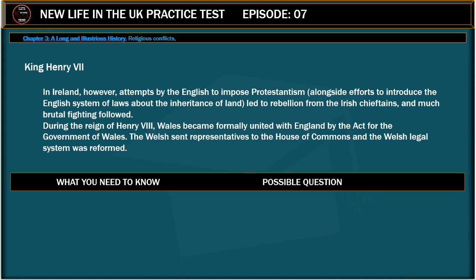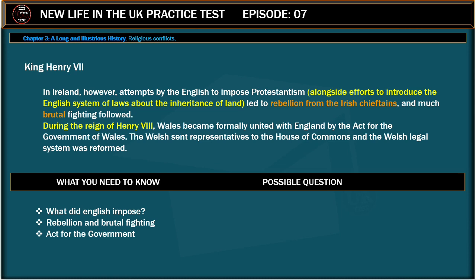During the reign of Henry VIII, Wales became formally united with England by the Act for the Government of Wales. The Welsh sent representatives to the House of Commons and the Welsh legal system was reformed. What you need to know: what did the English impose? Rebellion and brutal fighting.